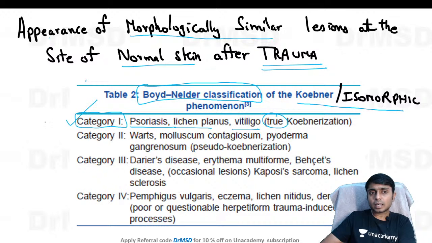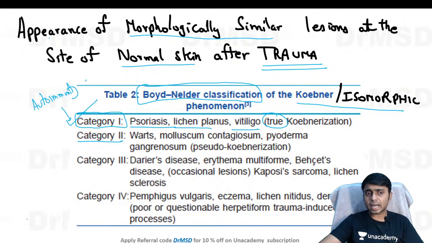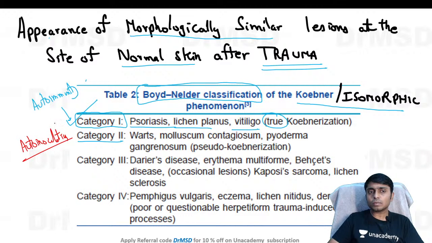Why? Because here the property which is leading to the appearance of new lesions is autoimmunity. Whereas if you look at the examples in category 2, they are all viral infections, and these viral infections show a property called auto-inoculation. So because of the auto-inoculation, there will be formation of new lesions. Appearance of new lesions is because of auto-inoculation of the viral particles. So these are examples for pseudo-Koebnerization.